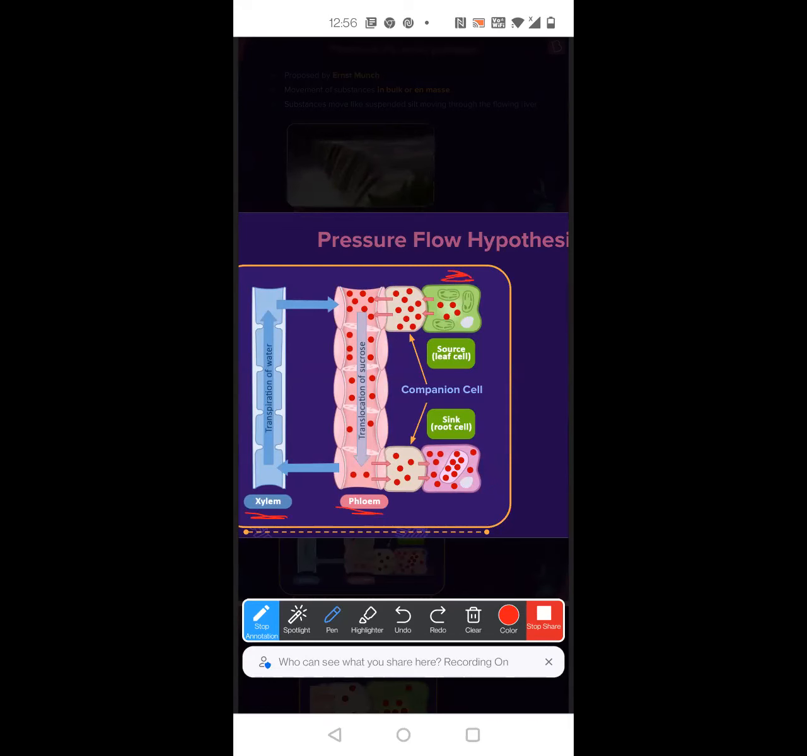First, these glucose molecules are transported as sucrose into the companion cells. Companion cells are the ones that are attached to the sieve tubes. Till here is clear? Now this particular sucrose will go into the sieve tube. Next to the sieve tube is the xylem. In xylem, what is running? Water is running.